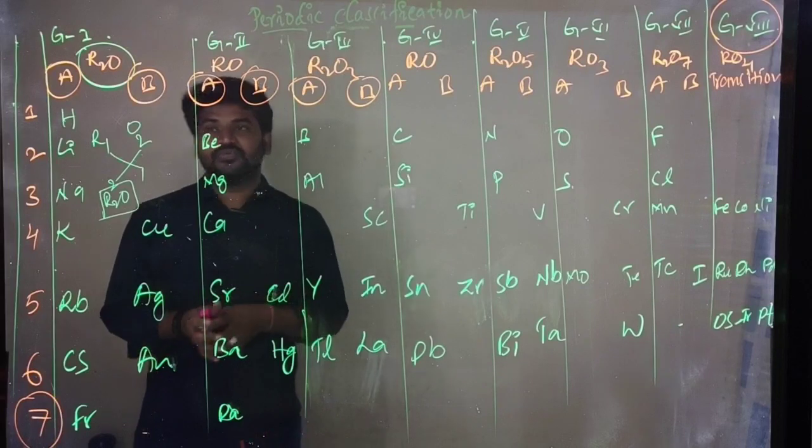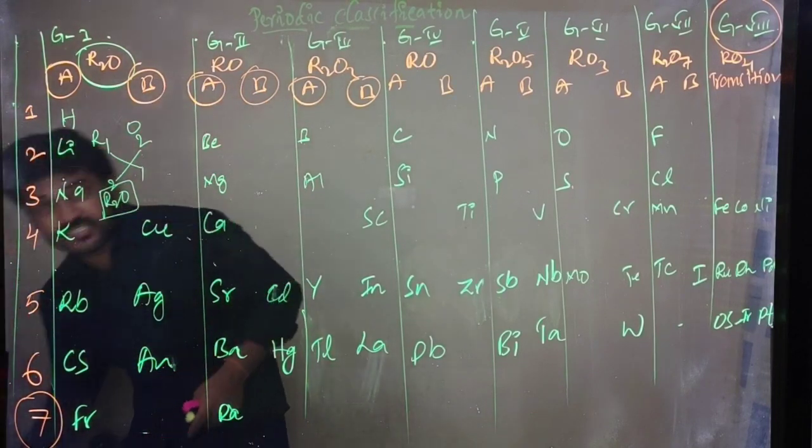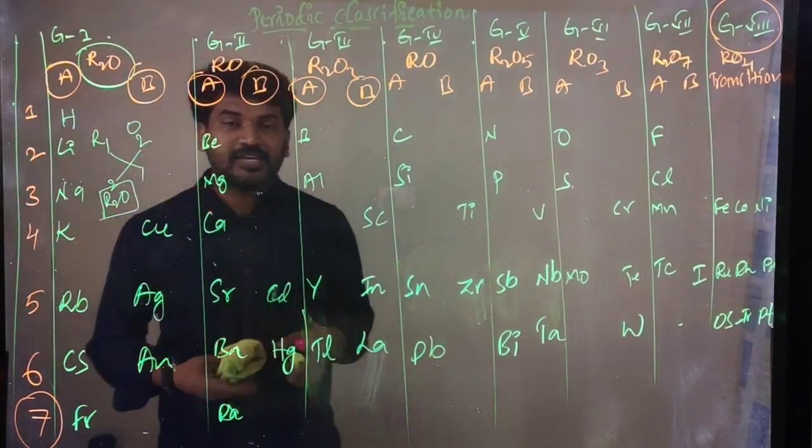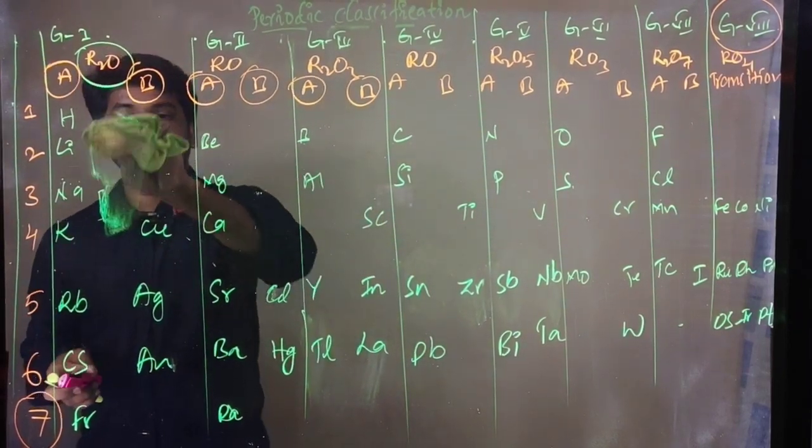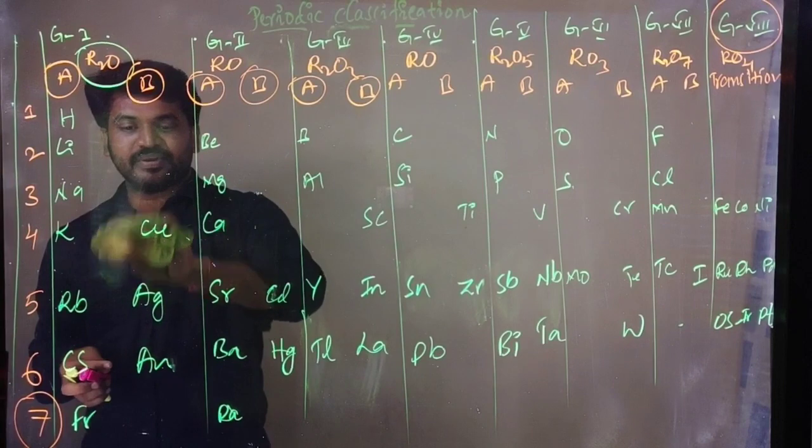So Mendeleev arranged the elements by the valencies and the physical and chemical properties.